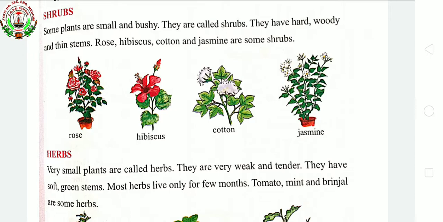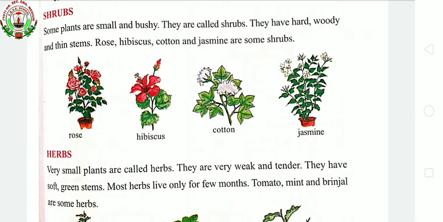What do you mean by bushy? Here bushy can be said as घना. Okay, very घना, एकदम घना रहेगा ये plants. They are called shrubs. इनको shrubs बोलते हैं. इनके जो stems होते हैं hard रहते हैं, woody रहते हैं and thin. Trees में क्या थे? मोटे थे stems. Okay, but here the stems are thin.